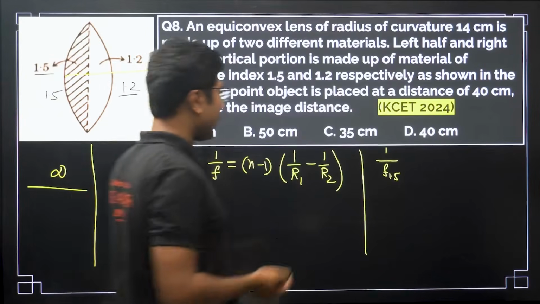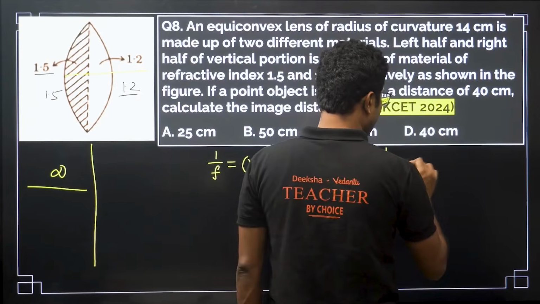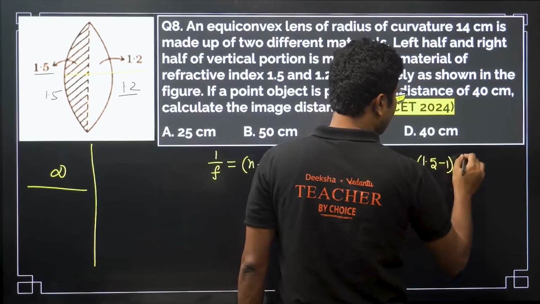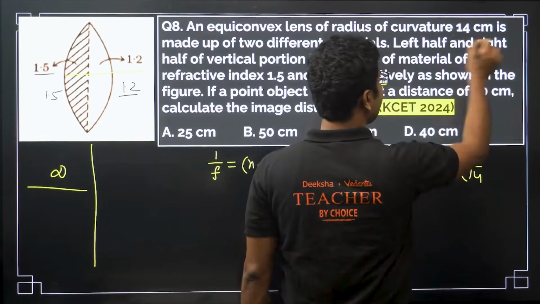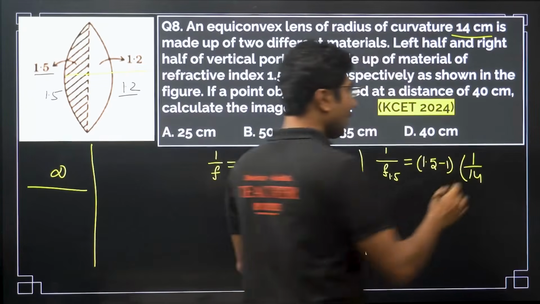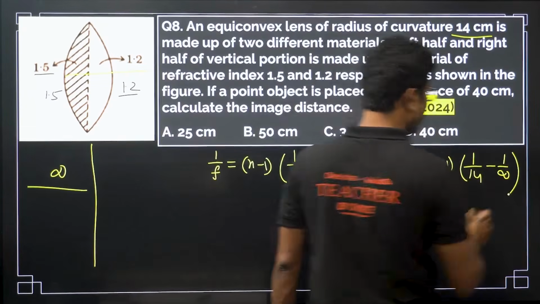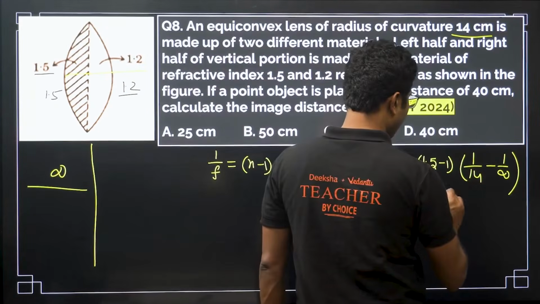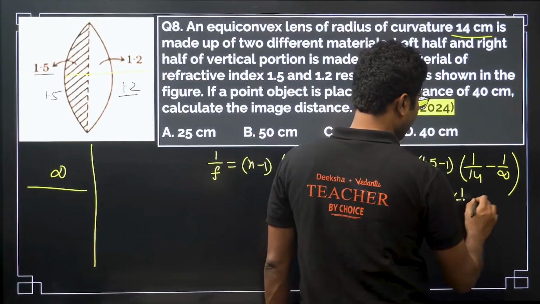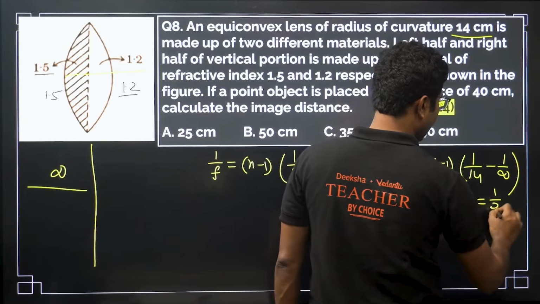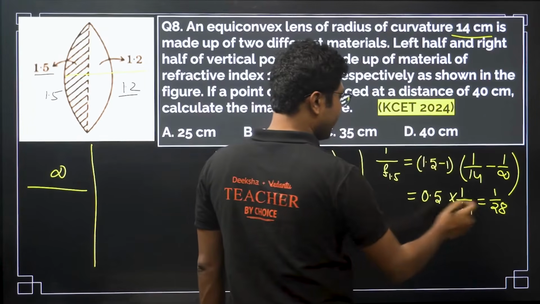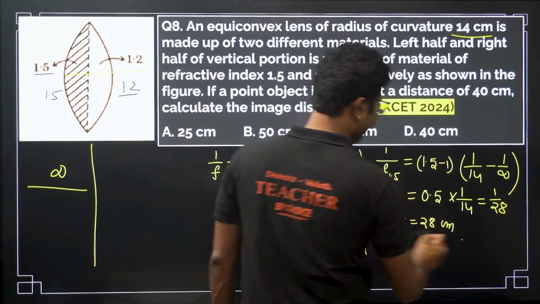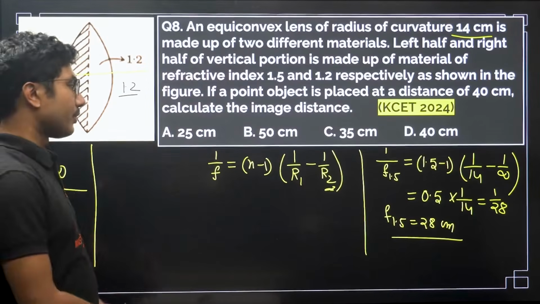So from this we can write 1 by f1.5 equals the refractive index 1.5 minus 1, times 1 by 14 centimeter, the radius of curvature given here, minus 1 by infinity. This one is 1 by infinity, which is 0. Now let's put the values: 0.5 into 1 by 14, that is 1 by 28. So 1 by f1.5 is 1 by 28, so f1.5 is 28 centimeter. So you got the focal length for the first lens.